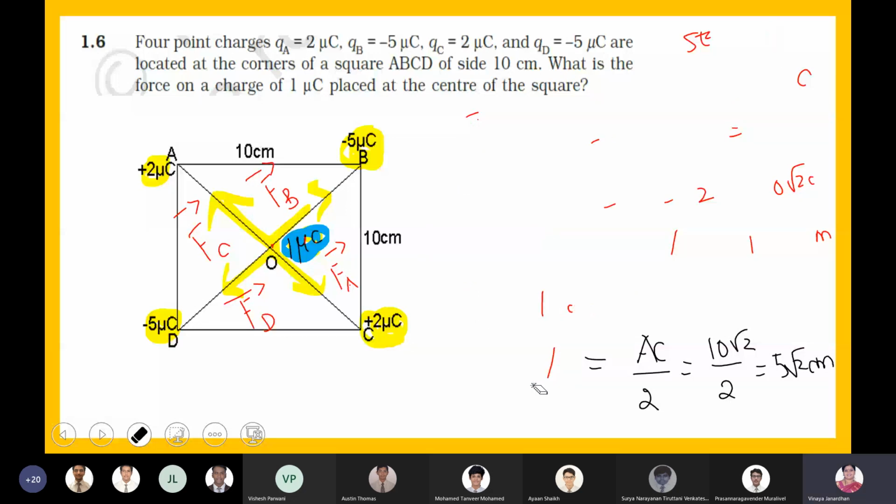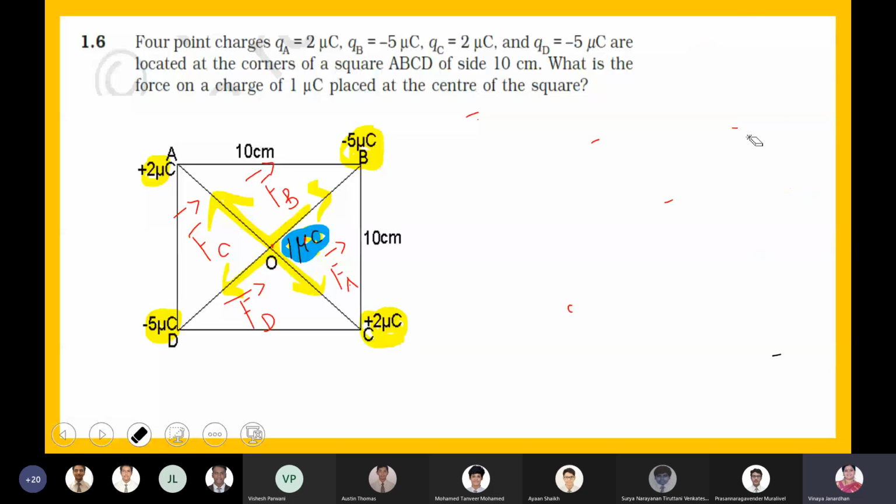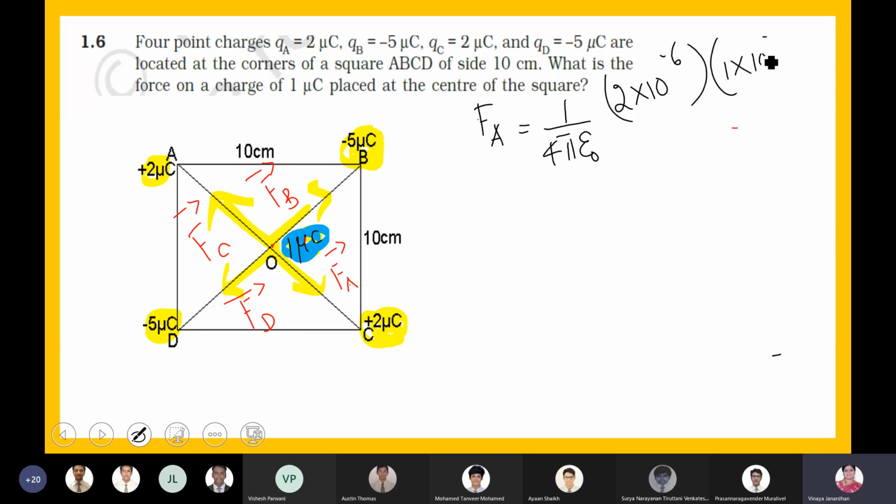Okay, now let us find these forces individually. Actually, we don't require so many steps. Only thing is that once you analyze, you can easily do. Let the practice be with you. So FA, right? It is 1 by 4 pi epsilon naught, which means FA is acting between two charges. One is placed at point O, 1 microcoulomb. The other one is placed at point A, that is 2 microcoulomb. So 2 microcoulomb is 2 into 10 to the power of minus 6, 1 microcoulomb is 1 into 10 to the power of minus 6, divided by the distance between O and A,